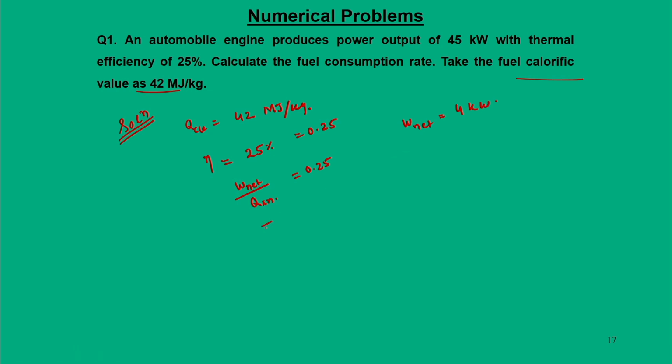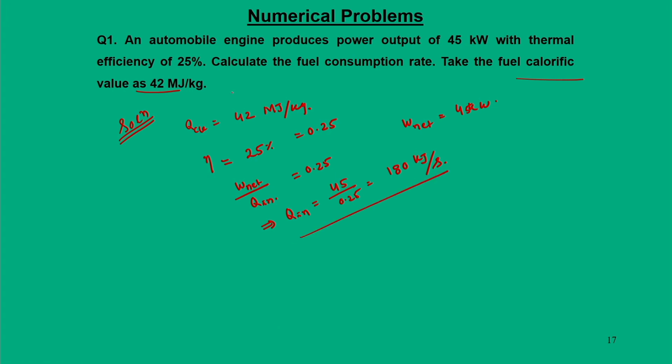So, from this we can get Q in as 45 by 0.25, which is 180 kilojoule per second. Okay. So, we get Q in.